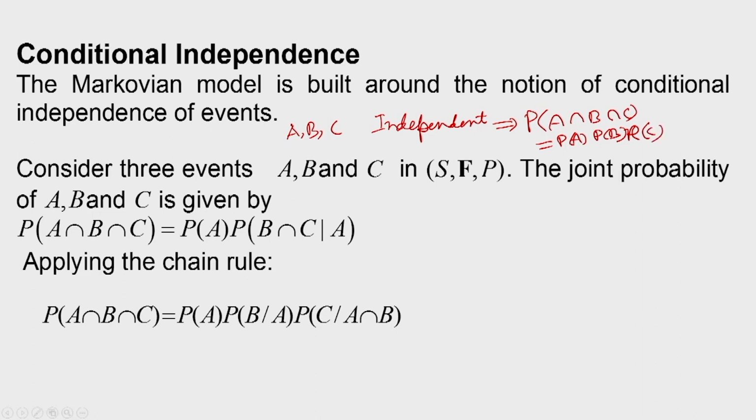Now we want to introduce the notion of conditional independence.